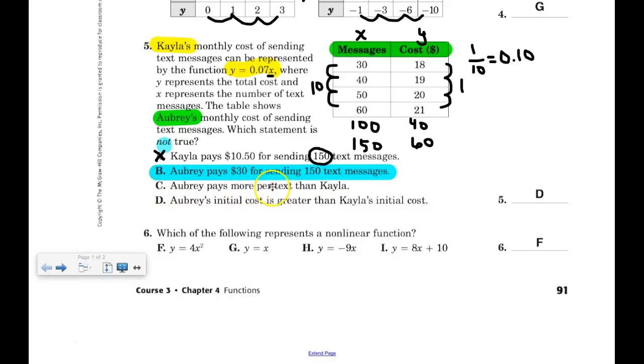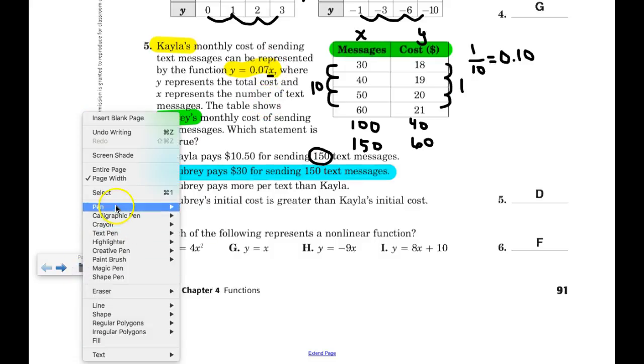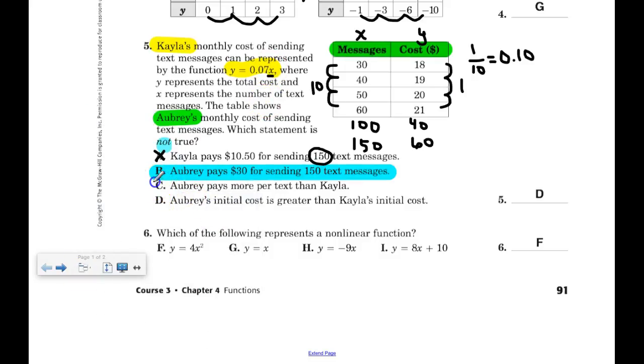Letter C. Aubrey pays more per text than Kayla. Okay, well, technically, remember we just talked about this. Kayla is paying about 7 cents per text. Aubrey is paying 10 cents per text. So Aubrey pays more per text? Yes, she does. 10 cents is greater than 7 cents. So that means that statement is true, which means it's not the answer. Choice D. Aubrey's initial cost is greater than Kayla's initial cost.